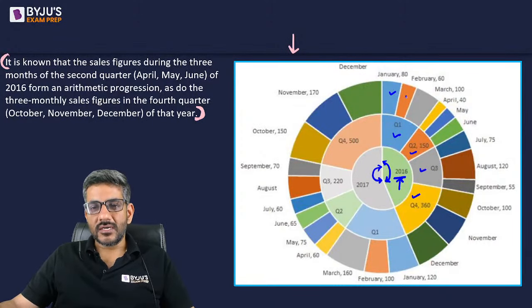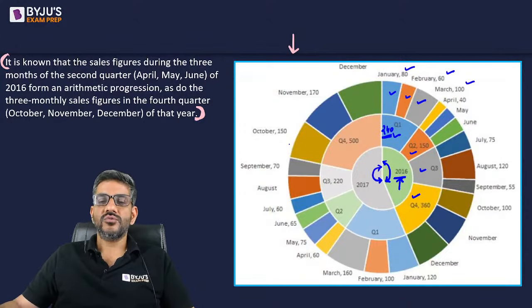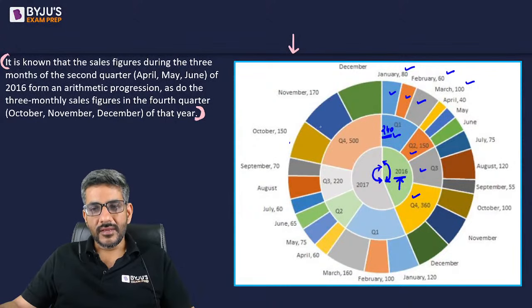And these are the 3 quarters, the 3 months, which make the sales of quarter 1. So I can say if January is 80, February is 60, March is 100, their sum would be equal to 240. So 240 is the sales of quarter 1 in 2016. Similarly, for quarter 2, the total sales are 150. April is 40, and for May and June, it is 110.